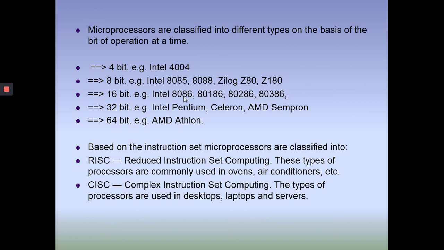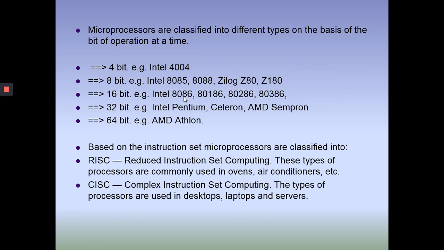And as we discussed earlier, the instruction set of a particular microprocessor ultimately implies the computing power. So as the instruction set is reduced, it has limited computation power. These types of processors are commonly used in ovens for cooking purposes, air conditioners, and CCTV cameras. These are examples of microprocessors which fall in the category of RISC.